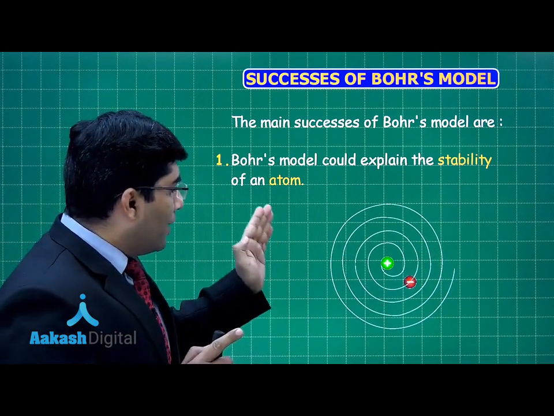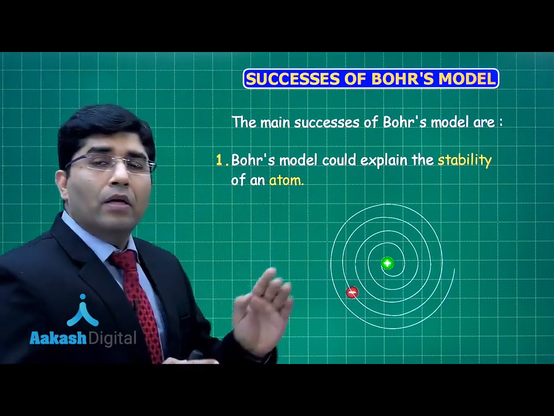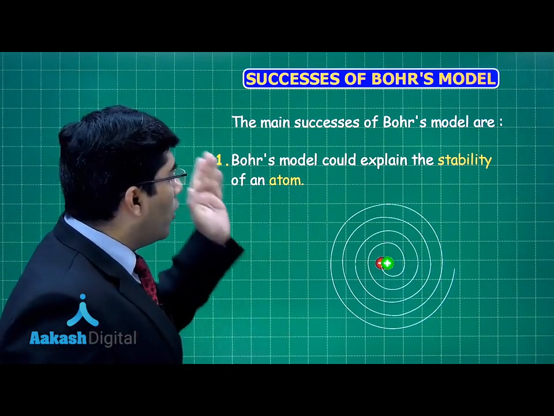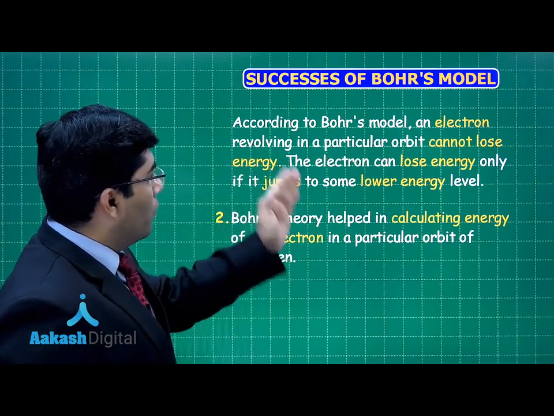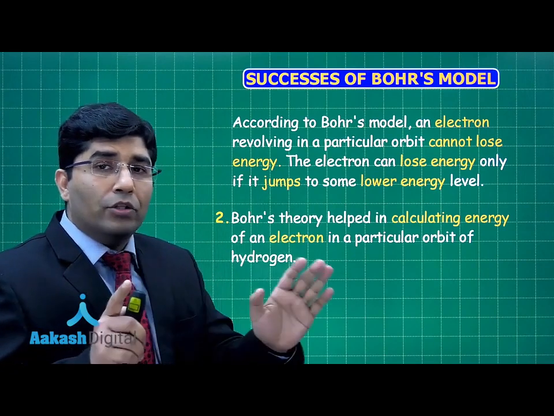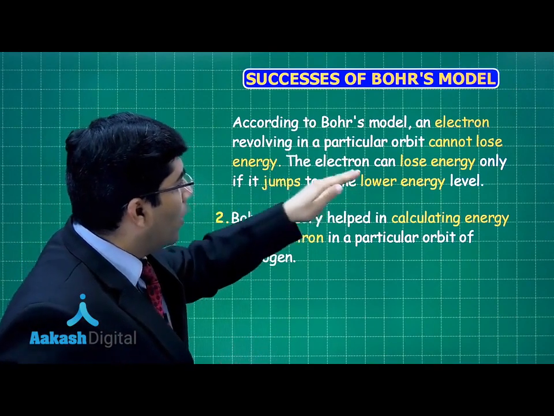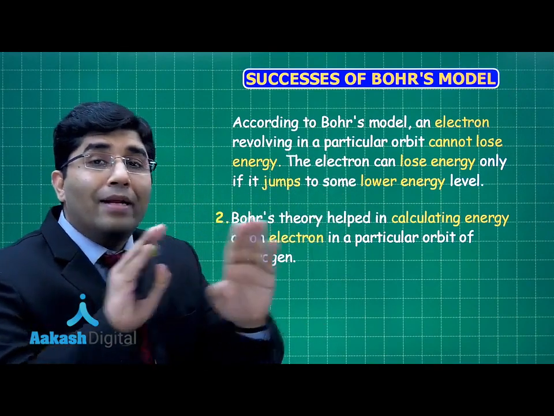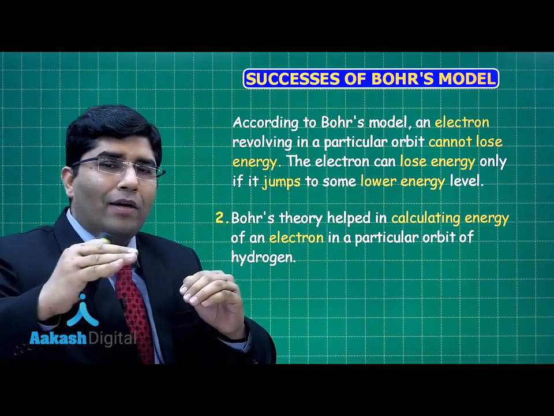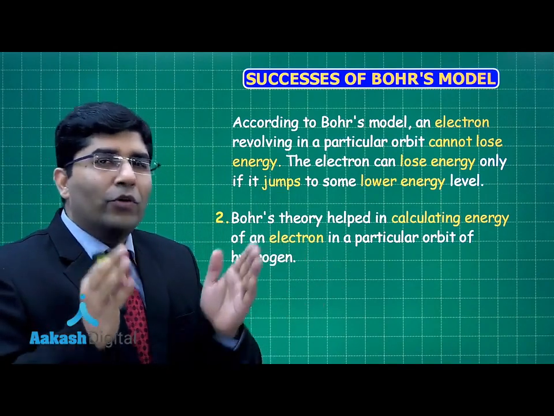You can see that the electron was supposed to go inside the nucleus, as when it revolves around the nucleus, it emits electromagnetic radiations. But what Bohr said is that when an electron is moving in a particular orbit, it will not lose any energy until it jumps from a higher energy to a lower energy level. If it does jump from a higher energy to a lower energy level, it emits radiation in terms of electromagnetic radiations. Now we know this thing.